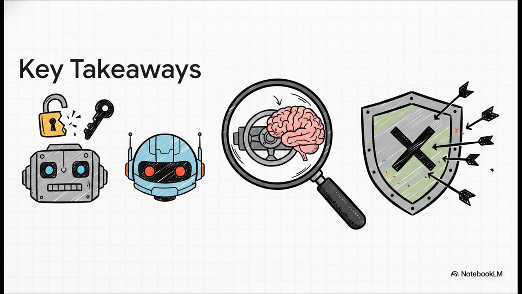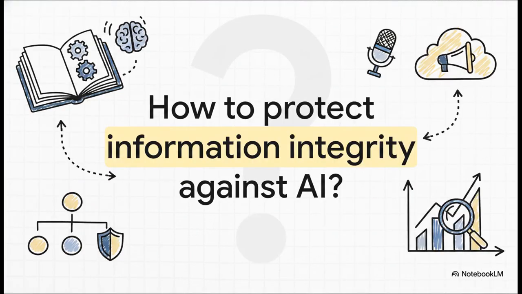But the big takeaway here, the whole reason this paper matters so much, is that it gives us a real practical framework to audit the political steerability of open source models. By figuring out exactly how these systems are manipulated, we are taking the first real steps toward building much stronger defenses against AI-enabled influence campaigns. Which leaves us with one massive question to ponder. How do we protect information integrity as highly steerable AI models become universally accessible?